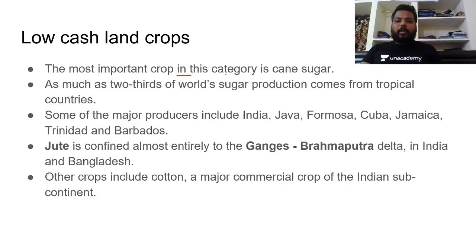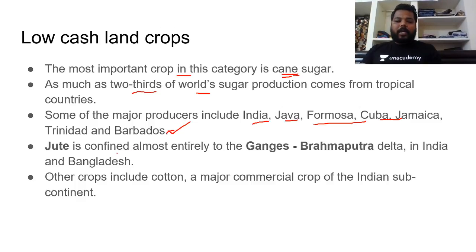The most important crop in this category is sugarcane, and as much as two-thirds of the world's sugar production comes from the tropical countries, where Brazil is the leading producer. Some of the major producers, including Brazil, are India as well, Java, Formosa, Cuba, Jamaica, Trinidad, Barbados and Brazil. These are the regions where cane sugar is mostly important.